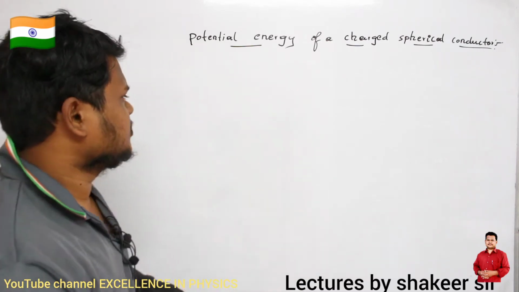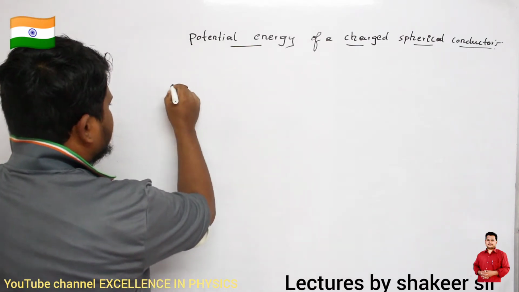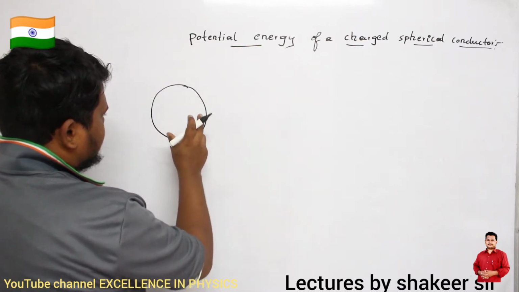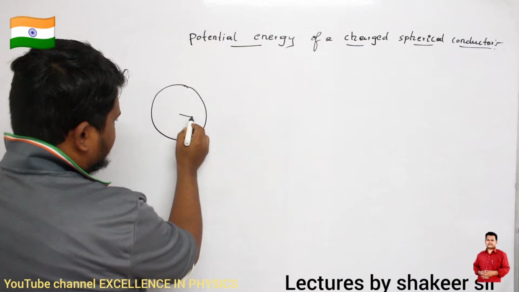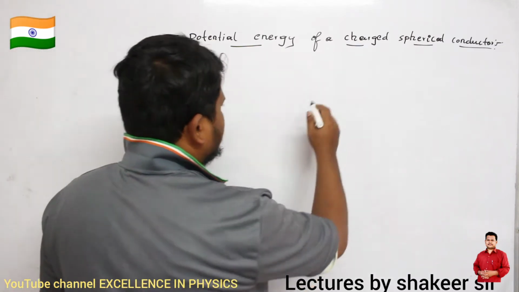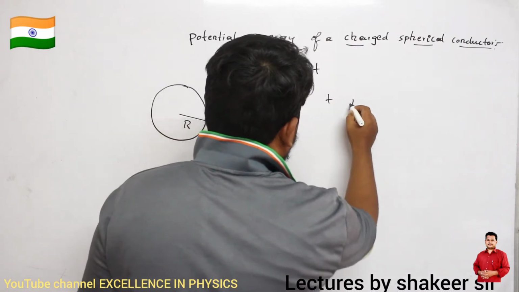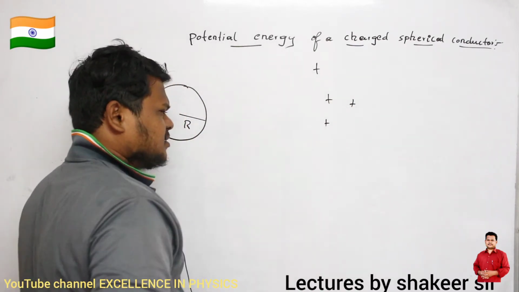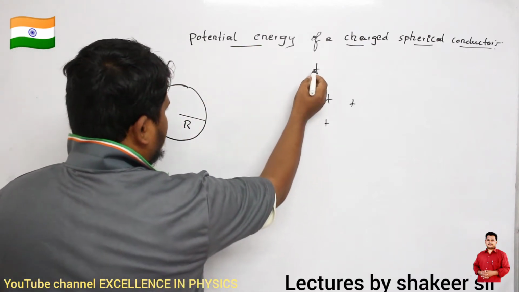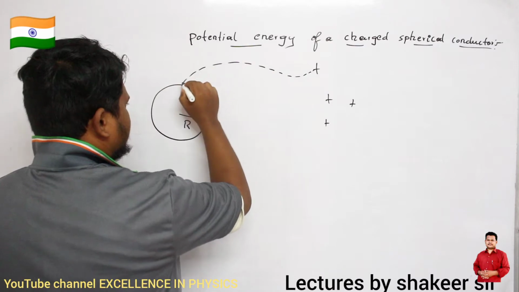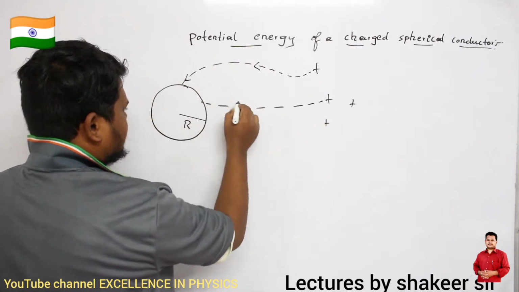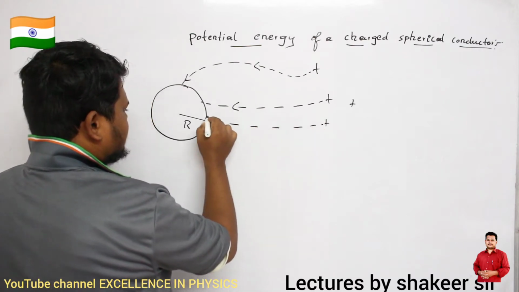Here also, for example, if I take this to be my sphere, or you can call it a conducting sphere, whose radius is capital R. Let us consider that there are many charges present at infinity, at infinite separation from each other. If I want to bring these charges continuously onto the surface of the sphere,